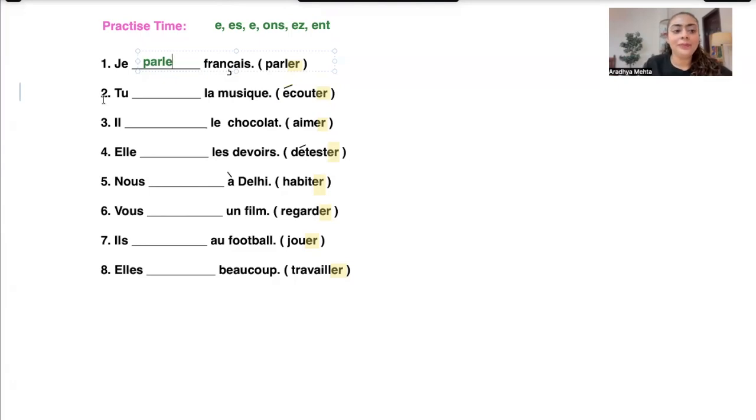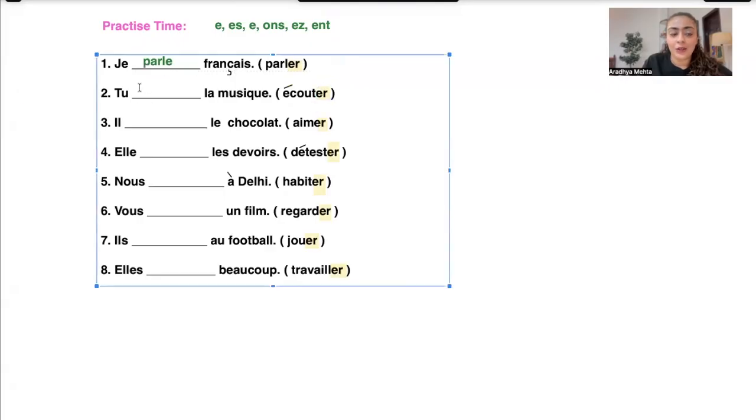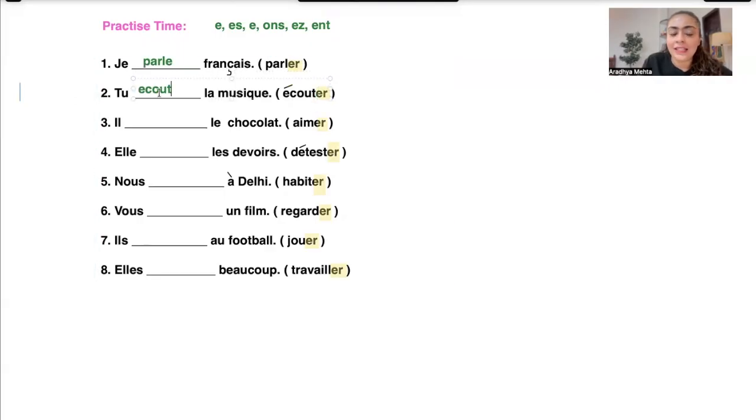Next one. Now the second sentence. "Tu dash la musique." We have been given the verb écouter, which means to listen. So tu, now we have to cut this ER and we are left with ECOUT. And what we have to do is add the endings. With tu, the endings are supposed to be ES. So it becomes "Tu écoutes la musique." You listen to the music. Okay. Next one.